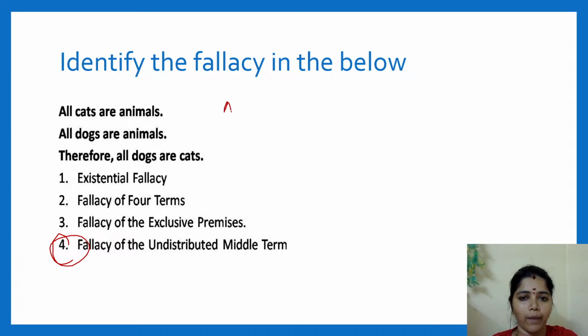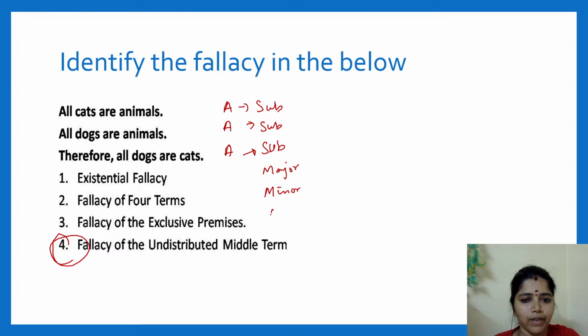First, find out the type of sentence. This is A type. This is A type. Again, here the subject is distributed. Here also the subject is distributed. Find out your major term, your minor term, your middle term. Easy, we can do it fast. Your major term is cat. Your minor term is dog. Your middle term is animal.